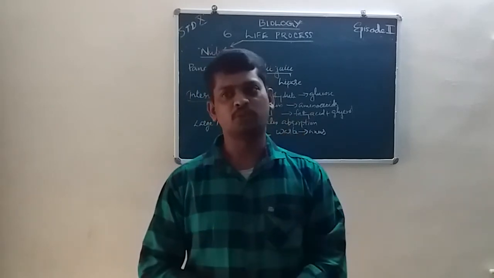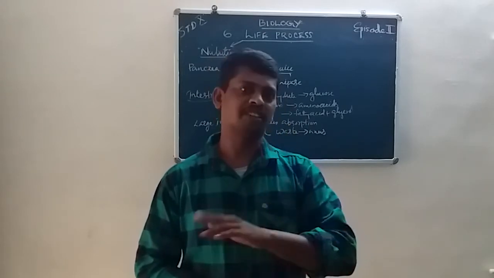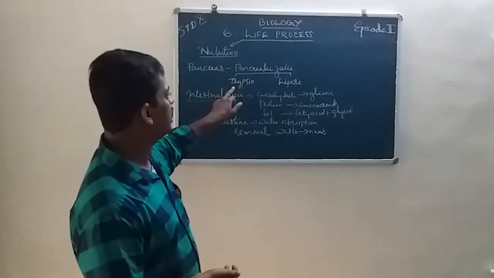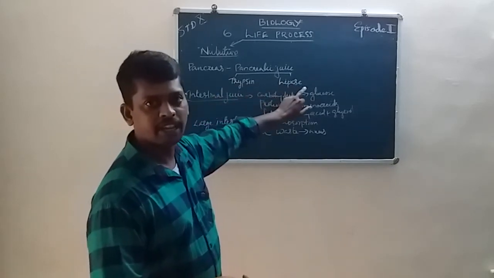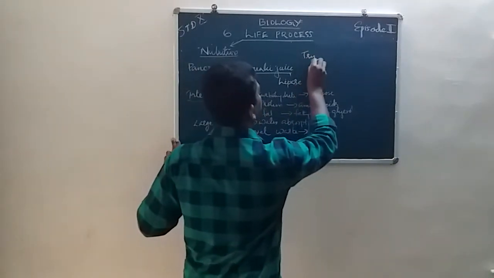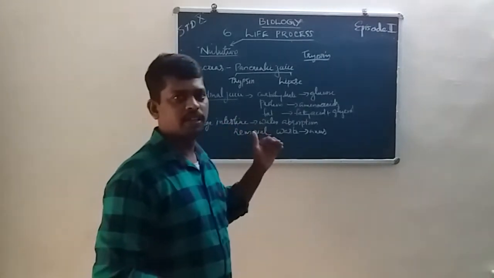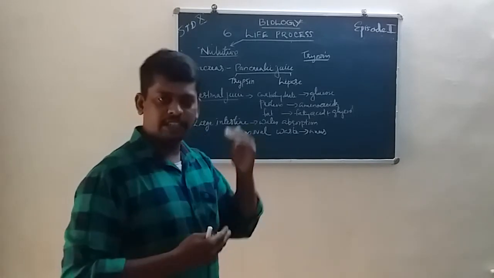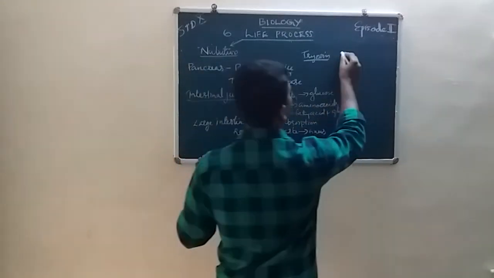In pancreatic juice, there are two types of enzymes: trypsin and lipase. What is the use of trypsin? Trypsin is for the cutting of protein molecules.